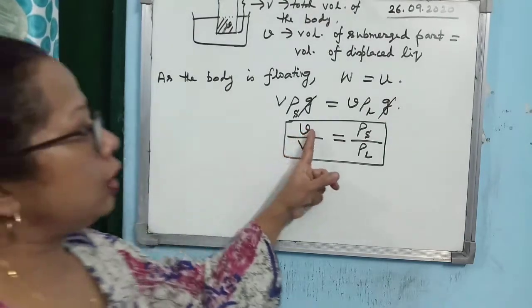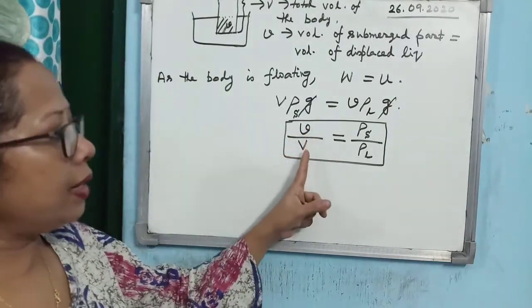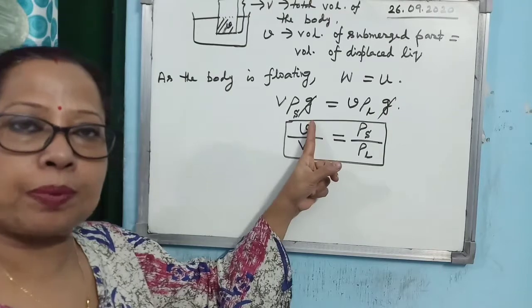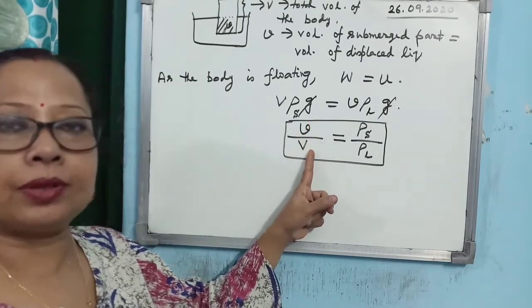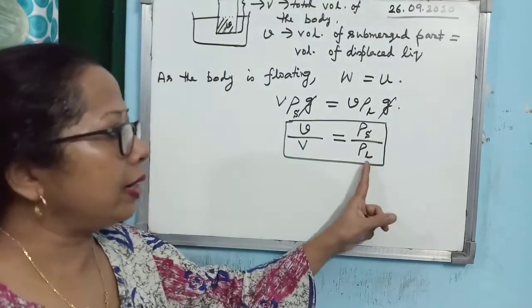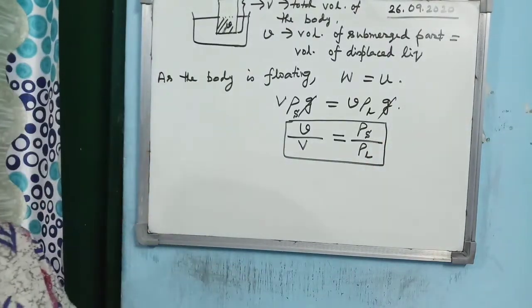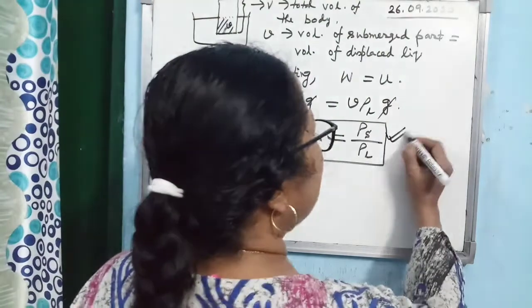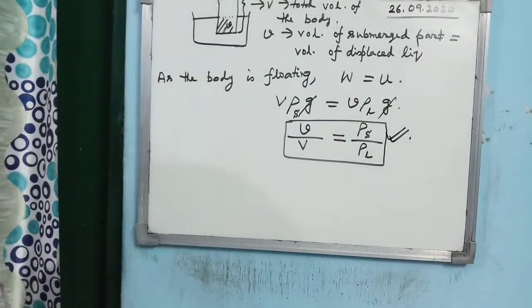The volume of the submerged part divided by the total volume of the body is equal to the density of the solid divided by the density of the liquid. This relation is very important for solving the numericals.